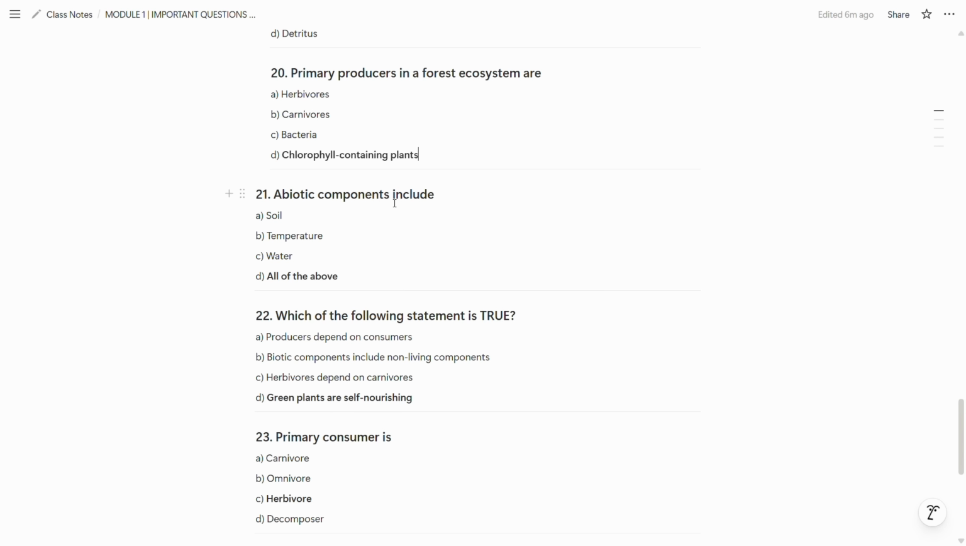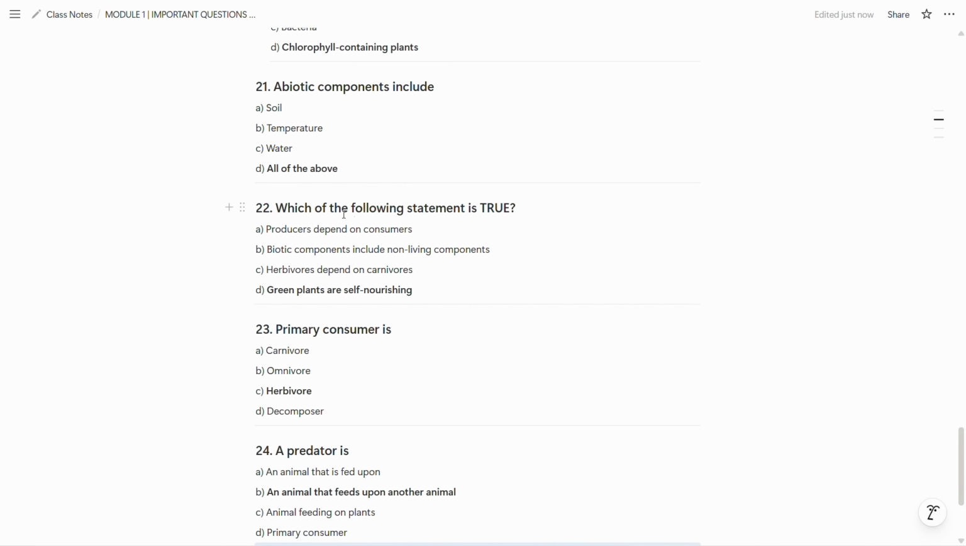Now abiotic components include soil, temperature, water. All of the above is the correct answer. So now the 22nd question is, which of the following statement is true? So D option is correct option, because green plants are self-nourishing.